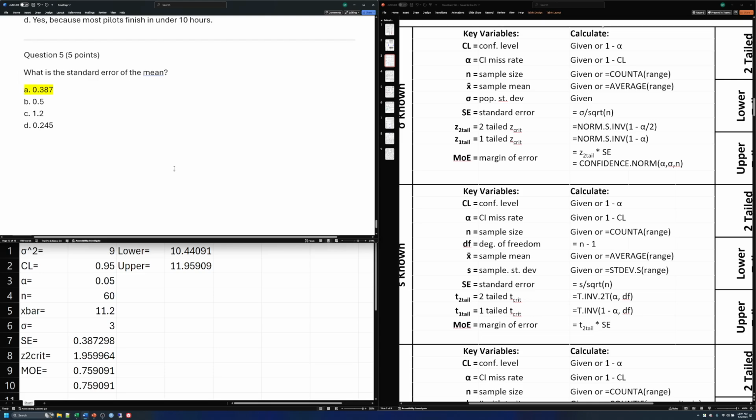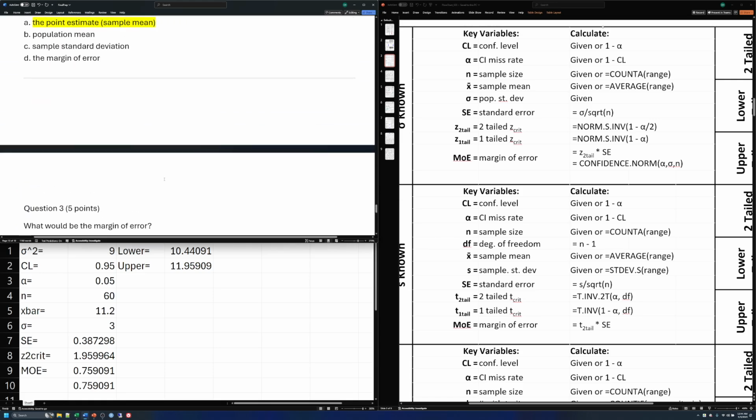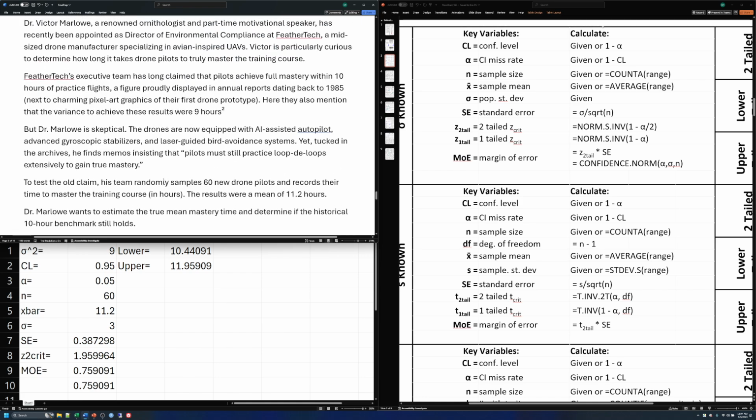So that's how you go through and do a confidence interval where we know the population standard deviation, sigma. The key things are looking really quickly: are we dealing with means or proportions? When you're dealing with means, you then need to track down the standard deviation and where it's from.